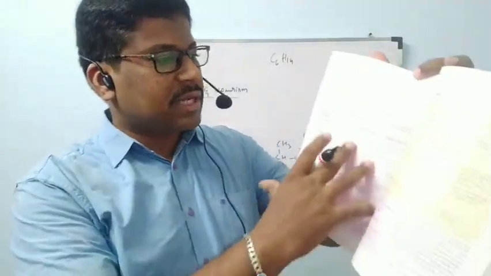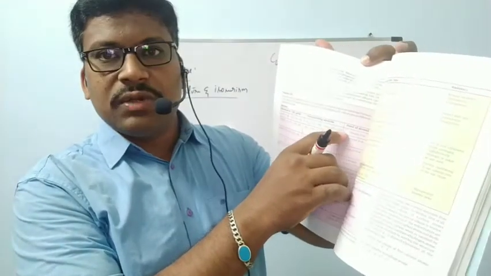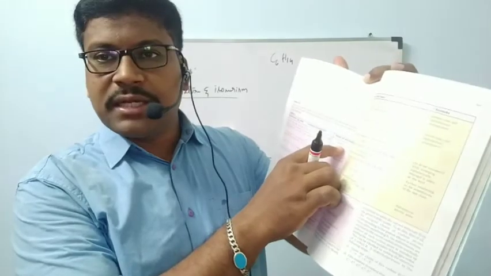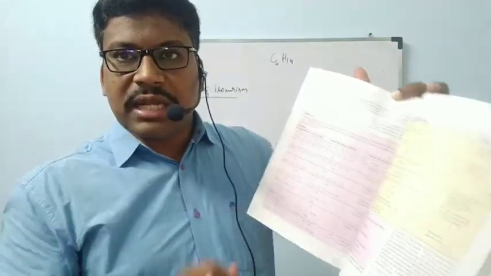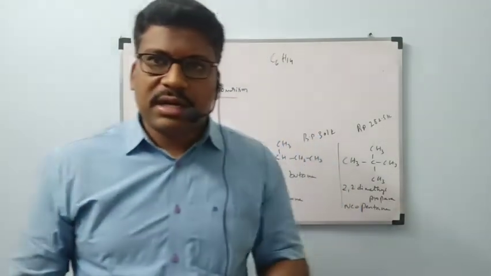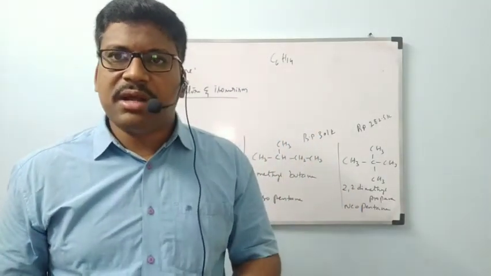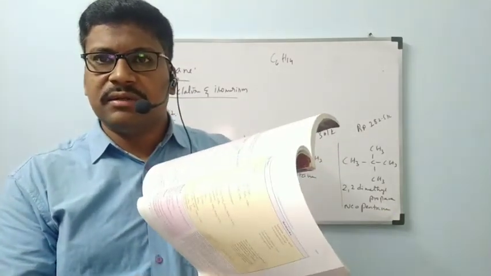Suppose the corresponding alcohol they give is CH3, CH2, CH2, CH2, CH2OH. The name is pentan-1-ol. Like that, they give the names of alcohols with alkyl groups. Try to understand. Definitely you will understand easily because these are all simple compounds only. The yellow colored one also you can see once.